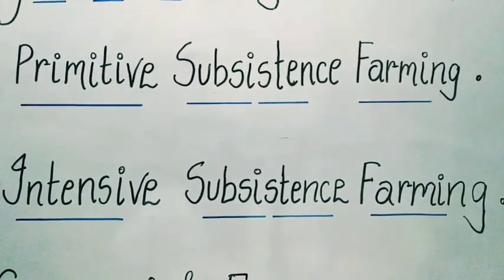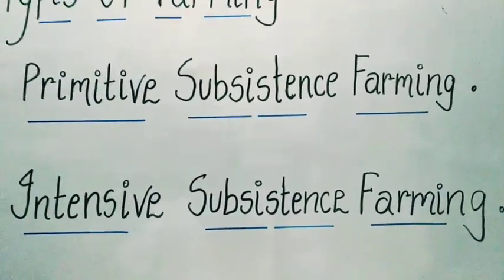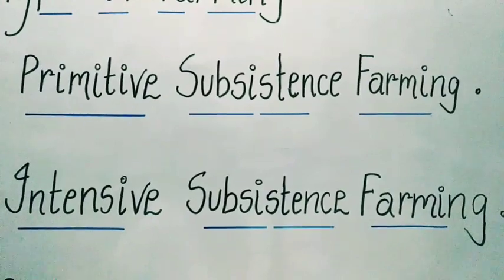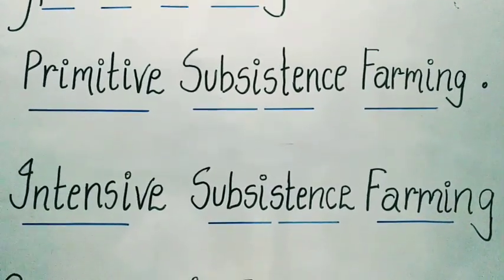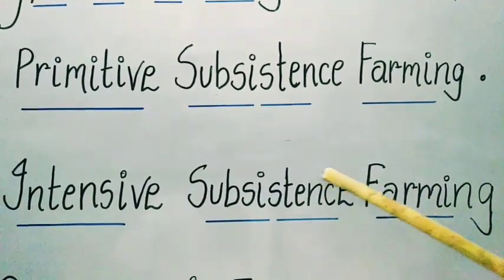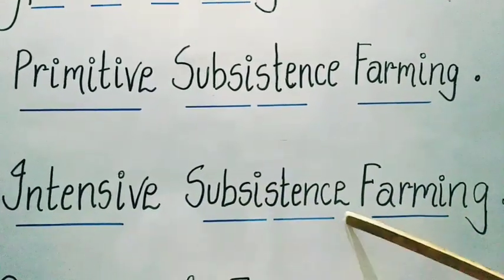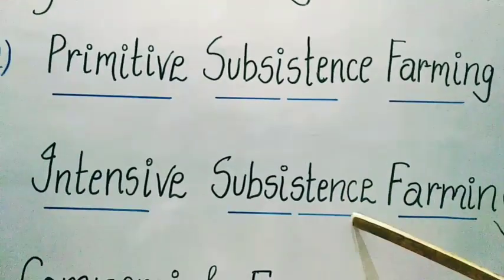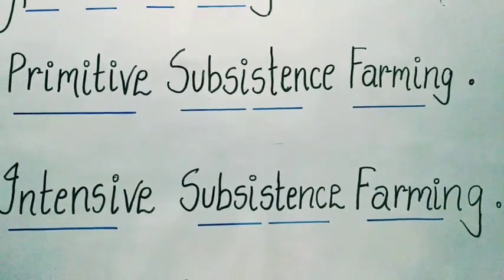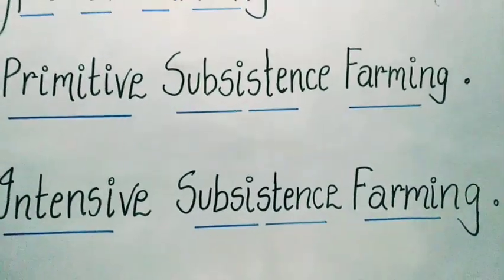The farmers continue to take maximum output from the limited land in the absence of other sources of livelihood. Okay, so intensive subsistence farming is clear. It means where more laborers are available, they use this method with the help of irrigation, because laborers are abundantly available, so they are engaged in this type of farming.